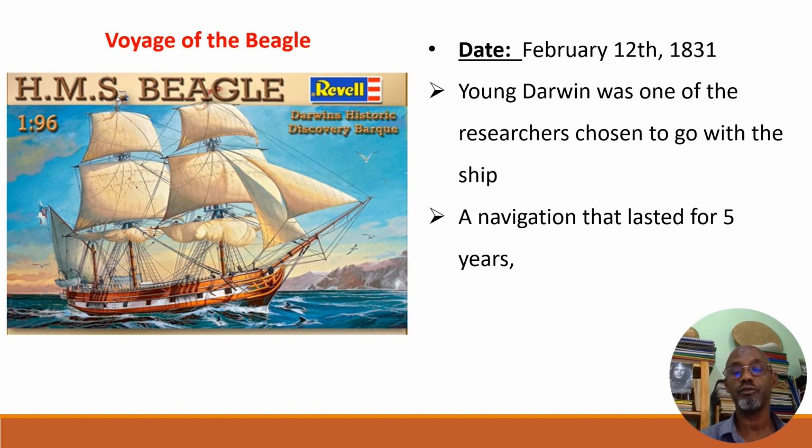Imagine, at the age of 22, immediately after graduation from the biology department, he was recommended by his professors as he was a genius, their genius student. They recommended Charles Darwin to go with the ship for the would-be investigation, a navigation that lasted for 5 years around the world. Imagine.